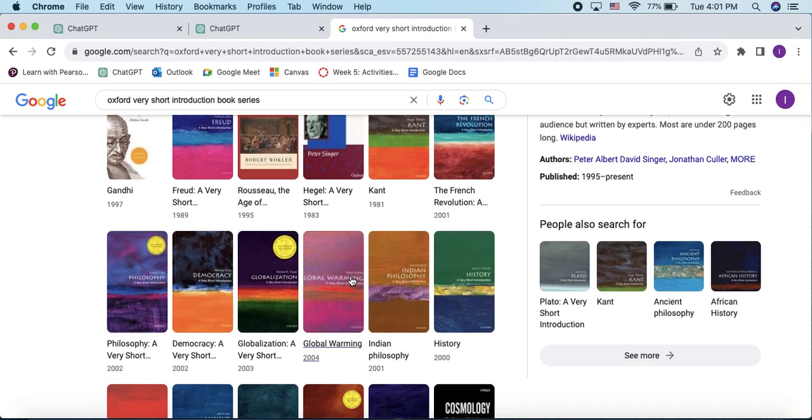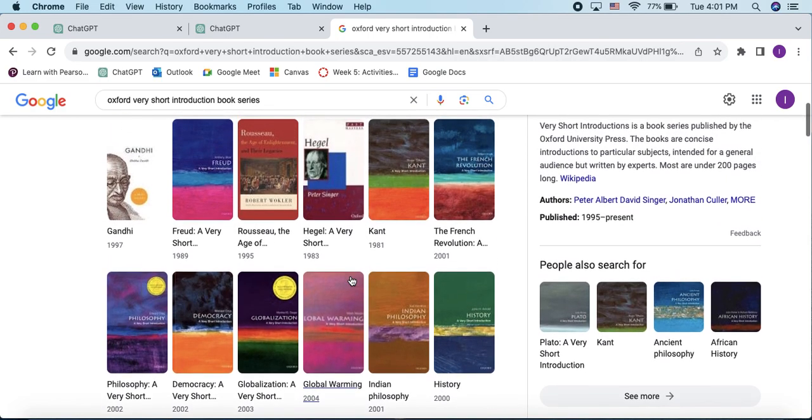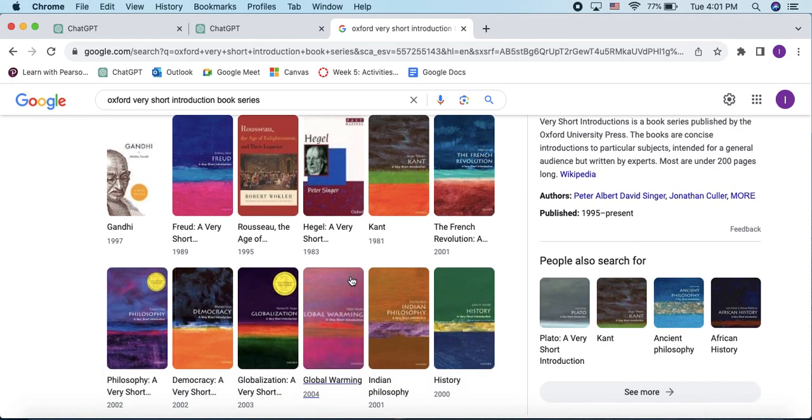I recommend these books. They helped me get through college. So just pick one that you find compelling. So I don't know, let's do Indian philosophy. So we're going to go ahead and pick Indian philosophy.